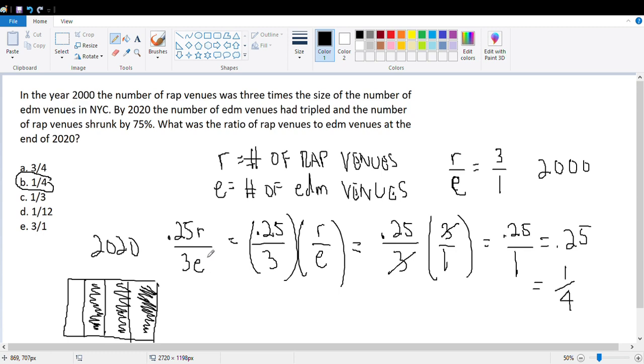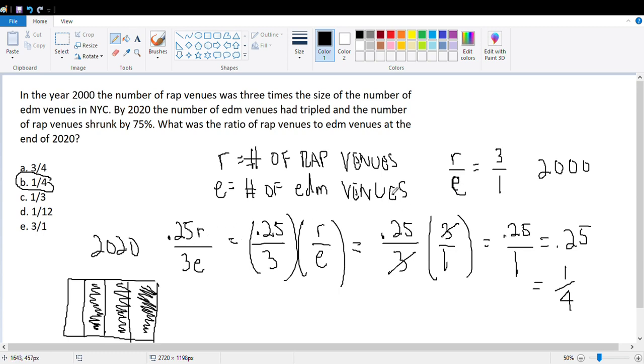Again, as a recap, we first use the information given for 2000, getting a ratio of R over E, which is 3/1. Why? Because they tell us that the number of rap venues is 3 times the number of EDM venues. Then we started labeling the ratio for 2020. They told us that the number of EDM venues tripled, so the bottom is now 3 times E. That's 3 times the number of E that was in 2000.